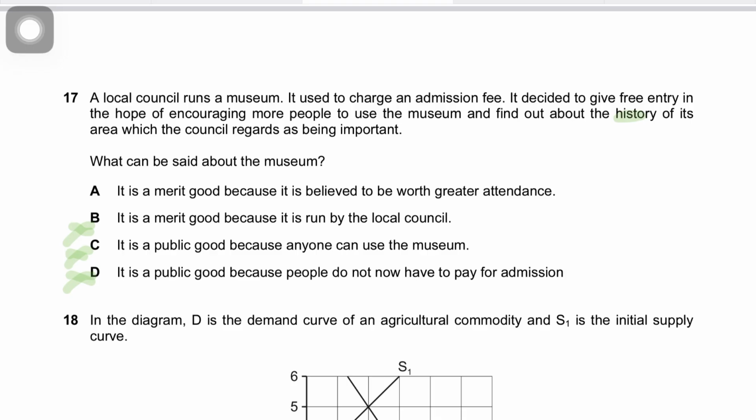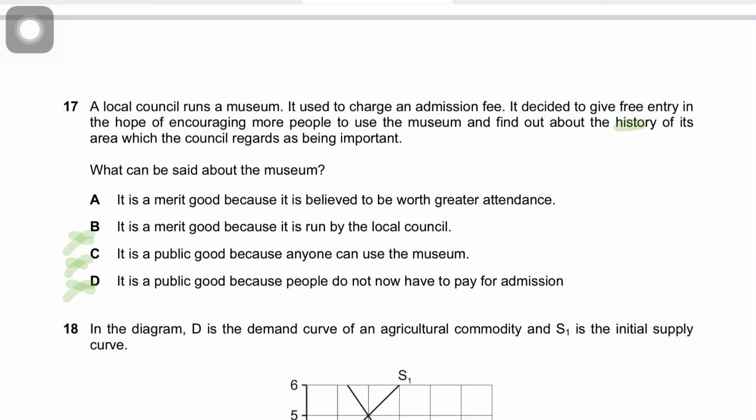The council believes that society benefits more when people attend it. That is the exact idea behind merit goods: consumers undervalue them and the government wants to encourage their consumption. Museums, libraries, education and healthcare are all examples of merit goods in MCQs. They usually test this.